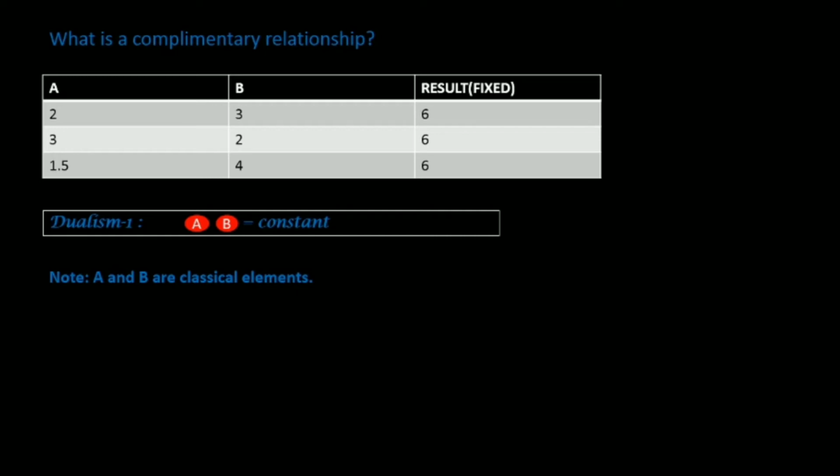Now please remember that here A and B are classical elements, which the equation itself does not reflect. So that's why I have given A and B a red shade. So this equation implies that if A increases, B must decrease, and if B increases, A must decrease. So this reflects the fact that A and B are complementary and that they are coupled.